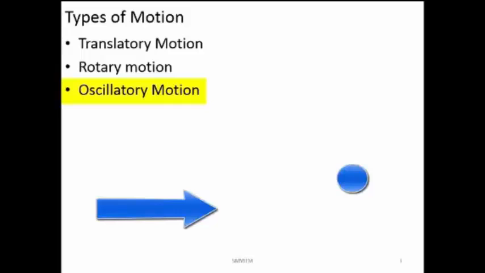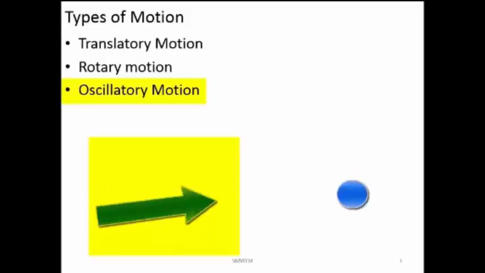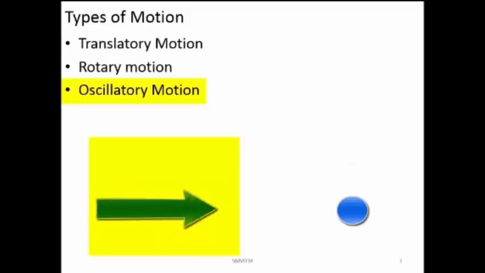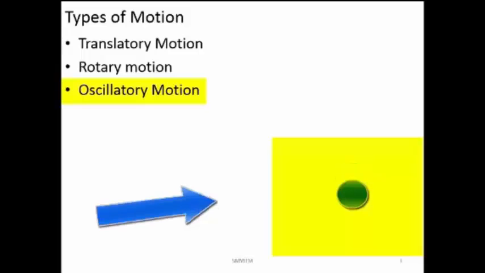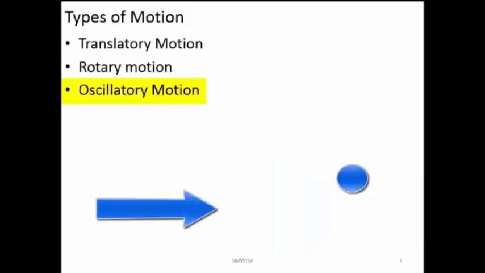The periodic motion can be rotating, so the object can rotate in one direction, then it will rotate in the other direction. Like that it can happen. Or it can be translatory, so it can go forward, come back, again go forward, and come back. All these things are examples of oscillatory motion. So these are the different types of motion.